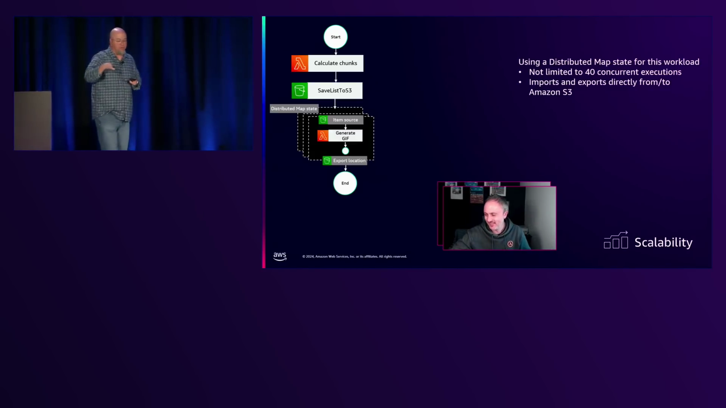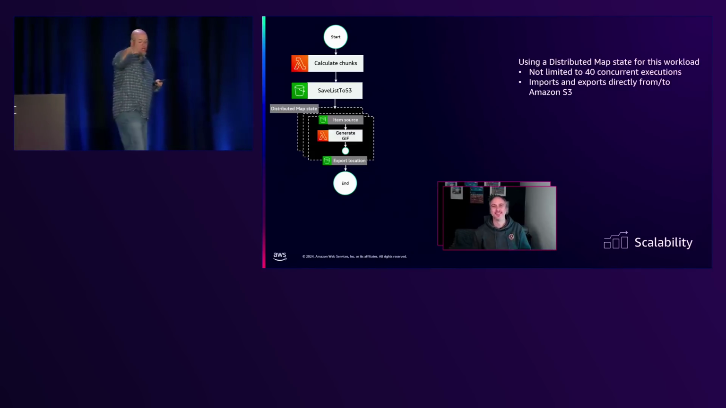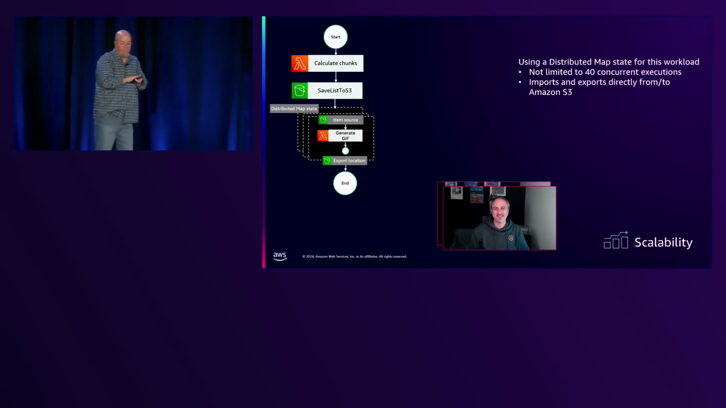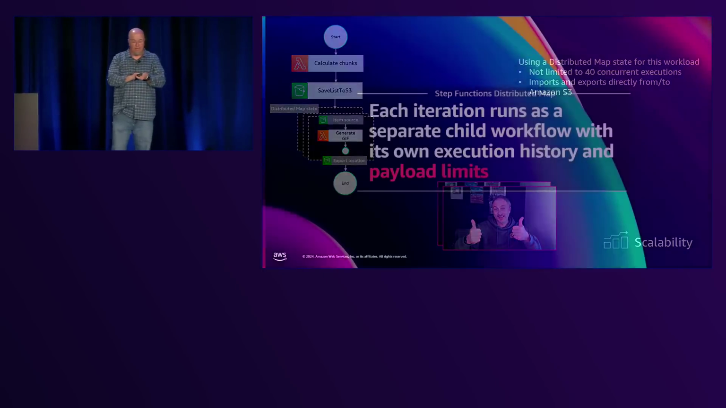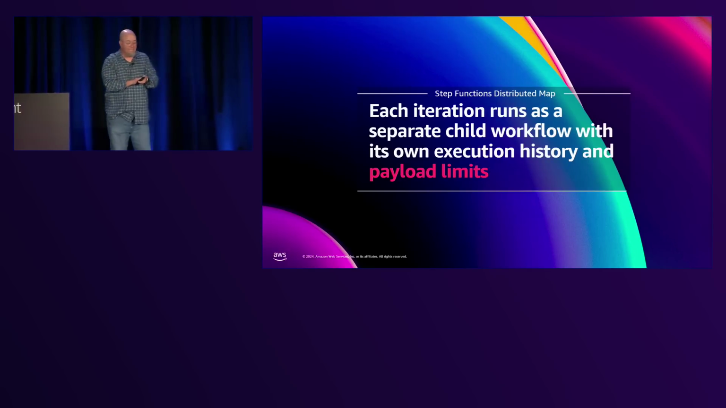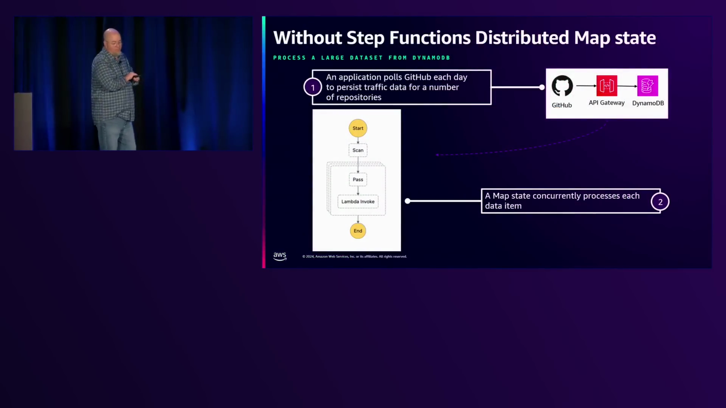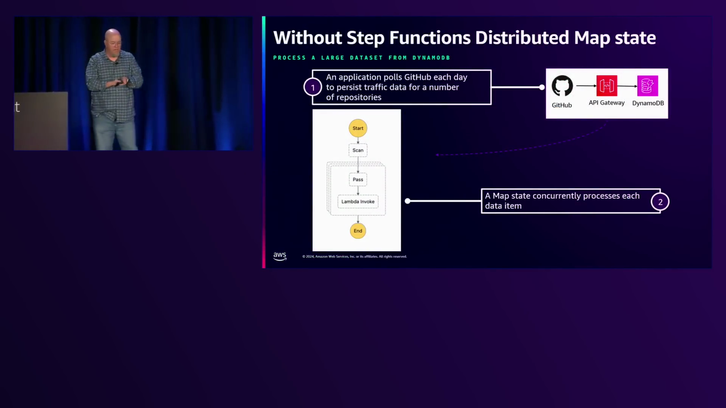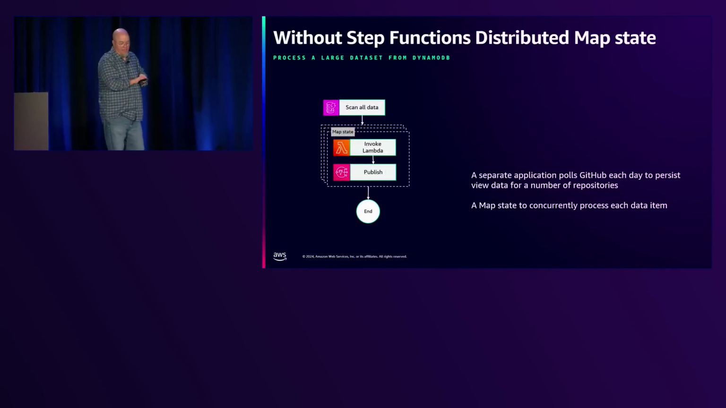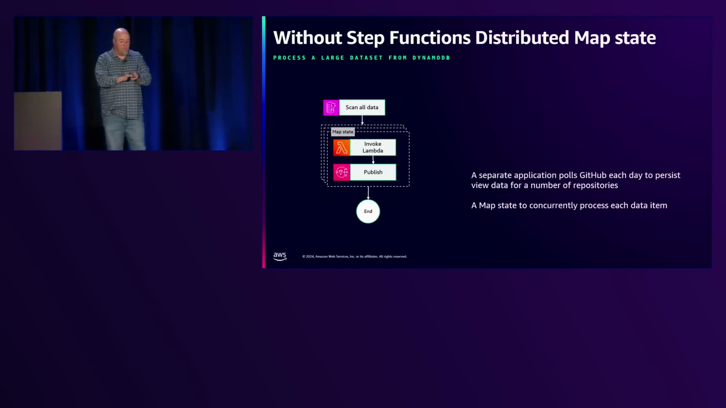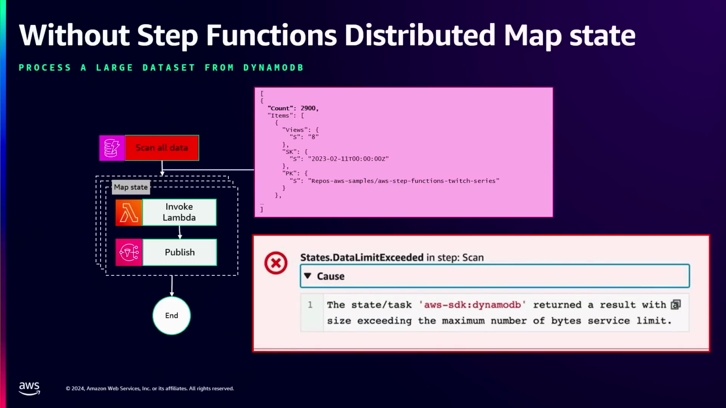Okay, all right, so that's what you get with that. Again, using the distributed map, you get around the concurrent executions, and you get around the history, things like that. Each iteration runs as a separate child workflow, which I was saying. So let's see what happens without that, right? An application pulls, back to our GitHub example, it pulls GitHub each day. This is without it, right? A map runs and we get that error. We get errors where our objects are getting too big, history's getting too big, things like that.